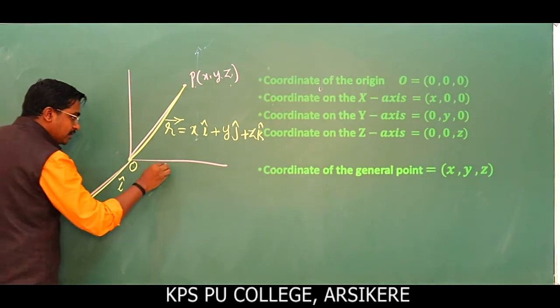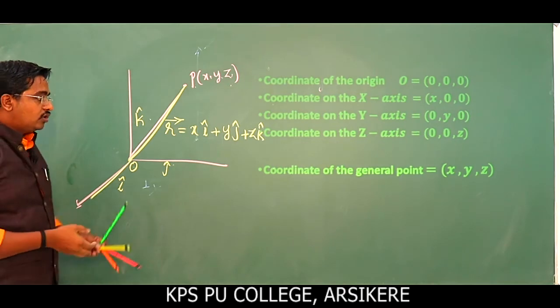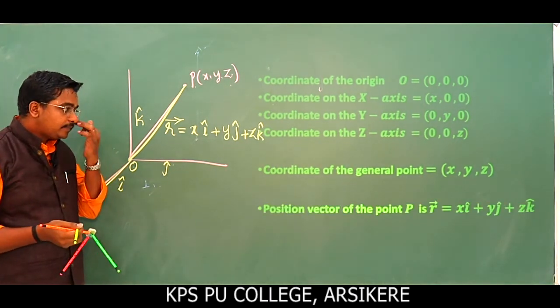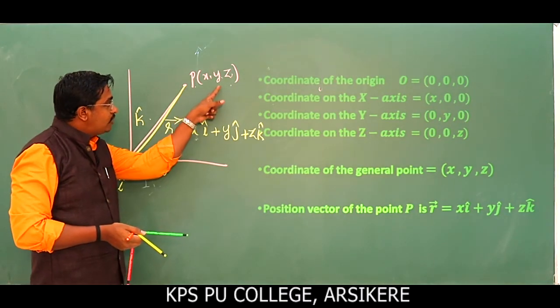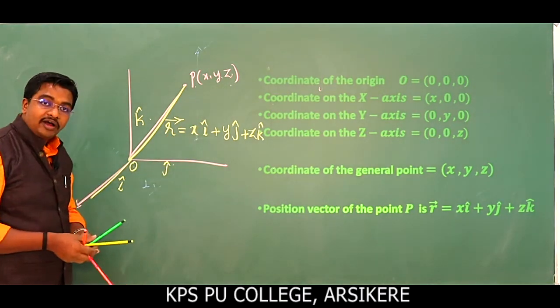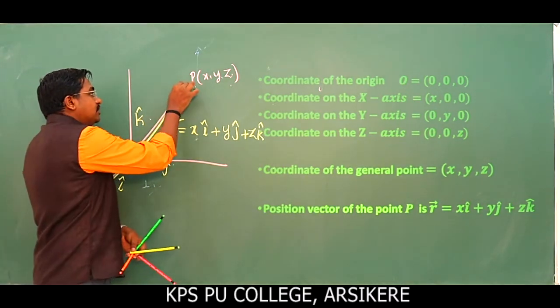This is i cap, this will be j cap, and this is k cap. Next slide. Position vector of the point P of x comma y comma z is vector r is equal to x i cap plus y j cap plus z k cap.